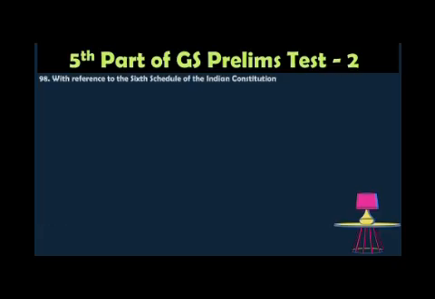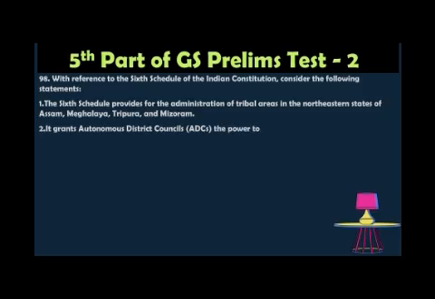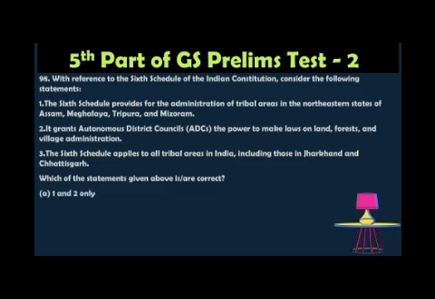Question number 98. With reference to the 6th Schedule of the Indian Constitution, consider the following statements. The 6th Schedule provides for the administration of the tribal areas in the northeastern states of Assam, Meghalaya, Tripura and Mizoram. It grants autonomous district councils the power to make laws on land, forest and also village administration. The 6th Schedule applies to all the tribal areas in India, including those in Jharkhand and also Chhattisgarh. Which of the statements is correct? Option A: 1 and 2 only, option B: 2 and 3 only, option C: 1 and 3 only, option D: 1, 2 and also 3.